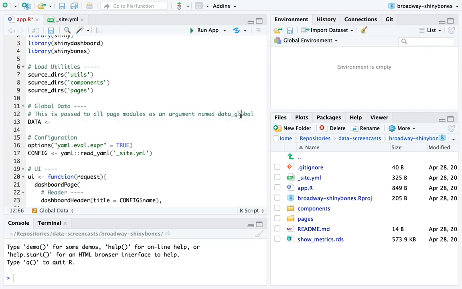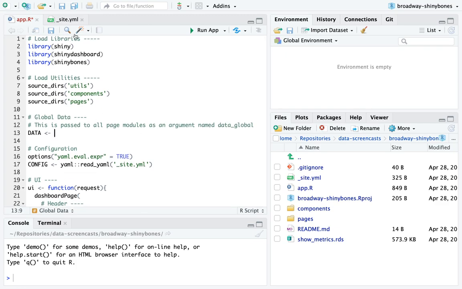So this is the global data that gets passed in. Let me think. Yes. All right. This is Shiny Bones designed. Shiny metrics is designed to work well with Shiny Bones. I'm going to cross my fingers and hope that everyone else is crossing their fingers too. I could use all the fingers I can, because some of this functionality is still in development. But I want to show how you create an app using Shiny Bones.